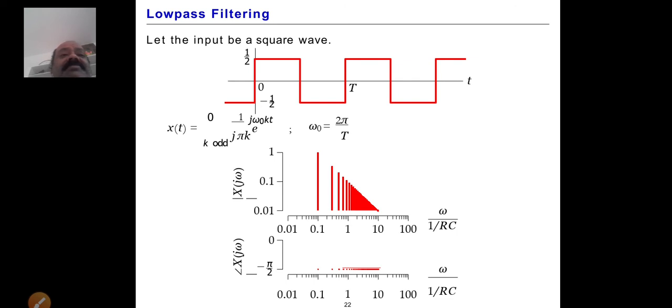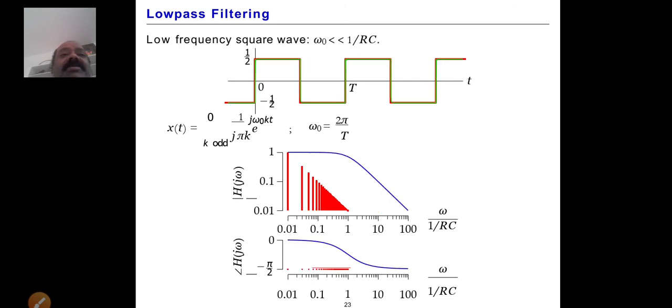Now, similarly, consider omega naught much less than 1 by RC. The magnitude goes from minus half to plus half. Generally the total magnitude is 1, so here the magnitude is 1, and we see how it varies with respect to 1 by RC.